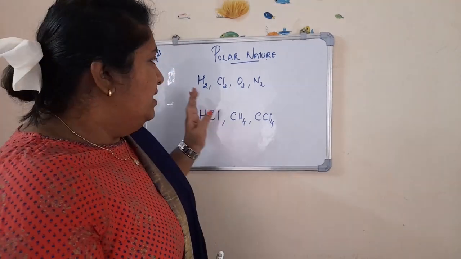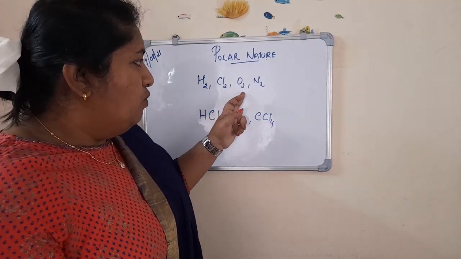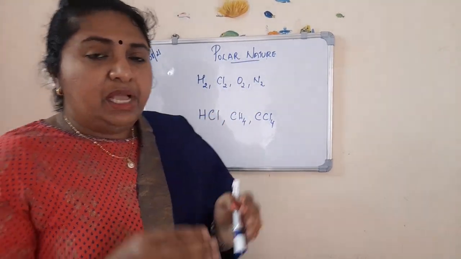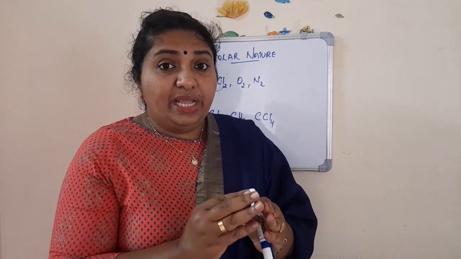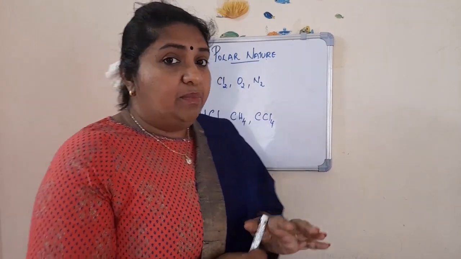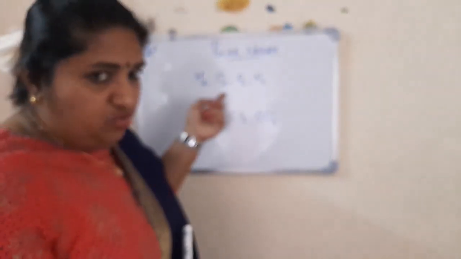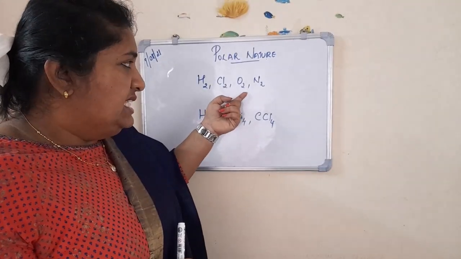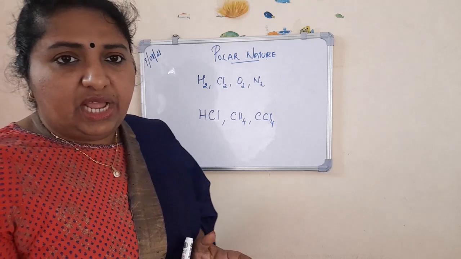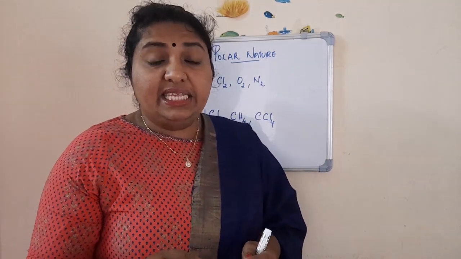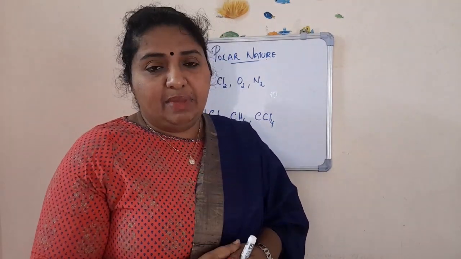See here, H2, Cl2, O2 and N2. The bonding is taking place between similar elements, isn't it? Between two hydrogen atoms, two chlorine atoms, two oxygen atoms and two nitrogen atoms.